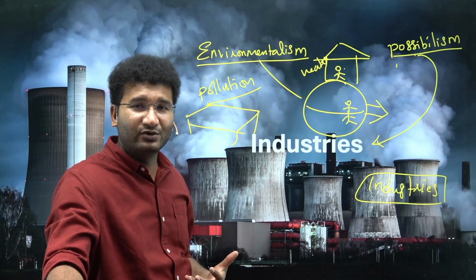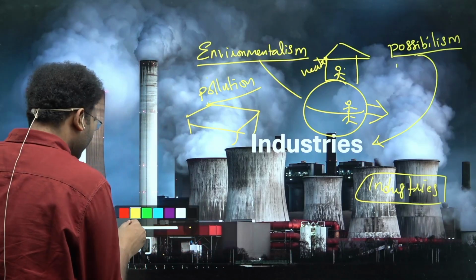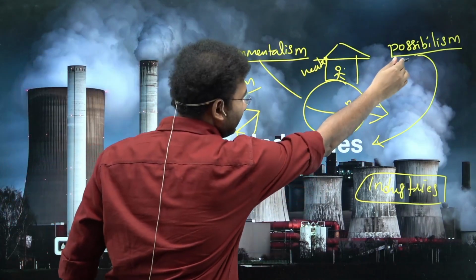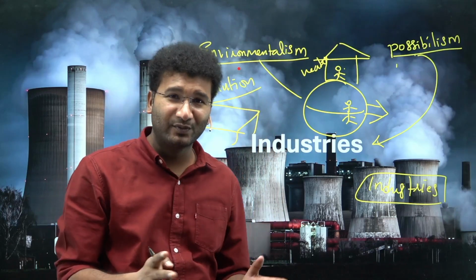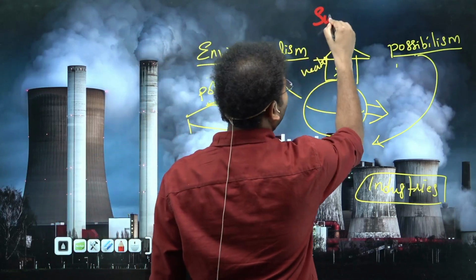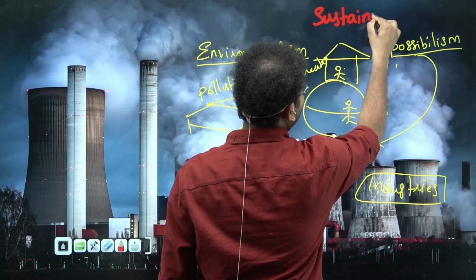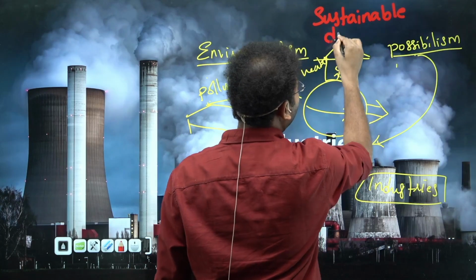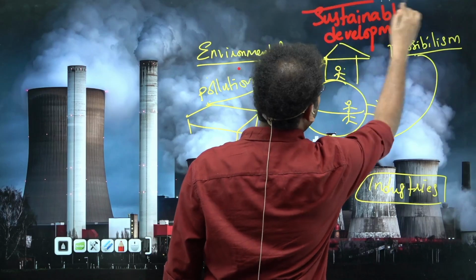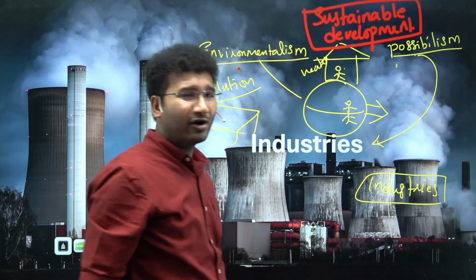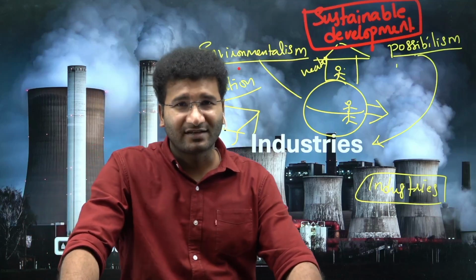Our perspective should be in such a way that we should neither be towards possibilism, nor towards environmentalism. We should be somewhere in between, that is sustainable development. This should be the mid path. The modern perspective of geography is sustainable development.